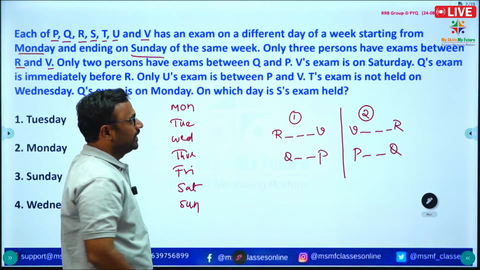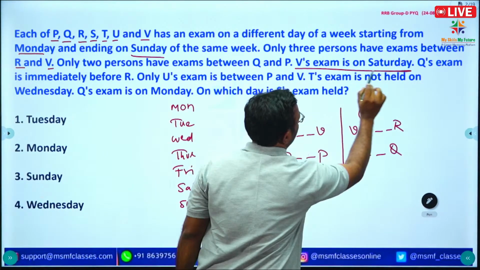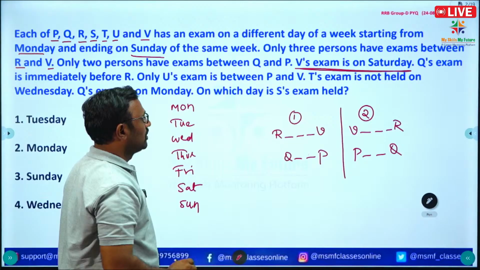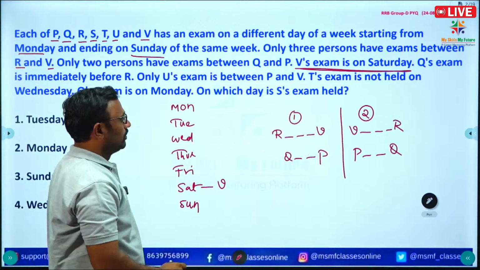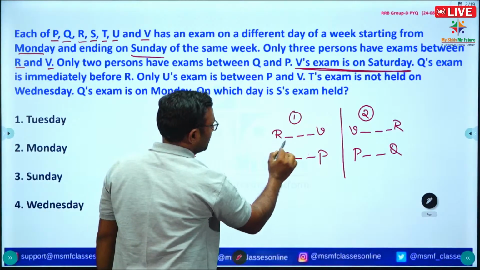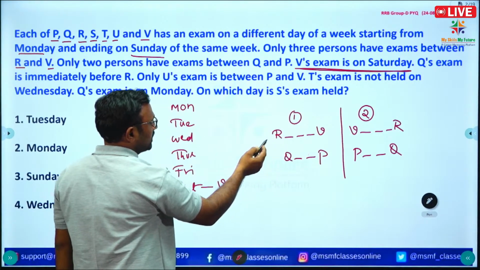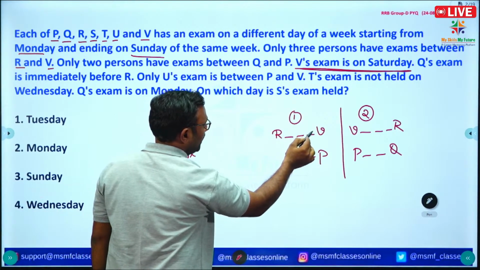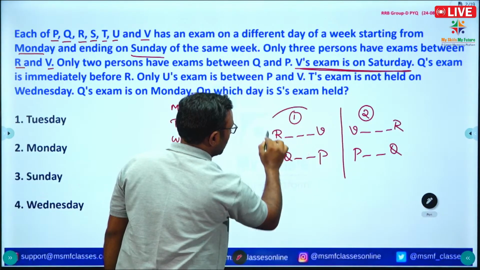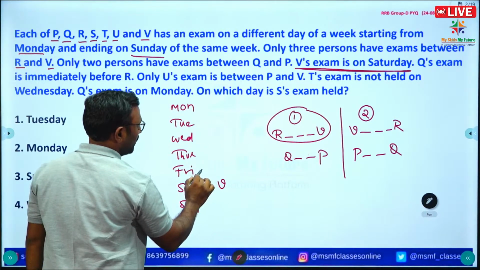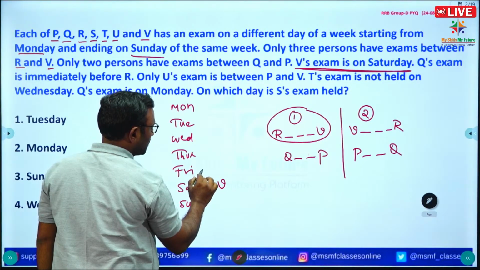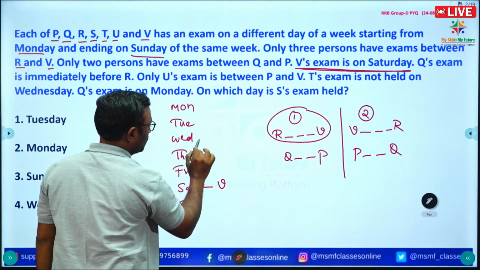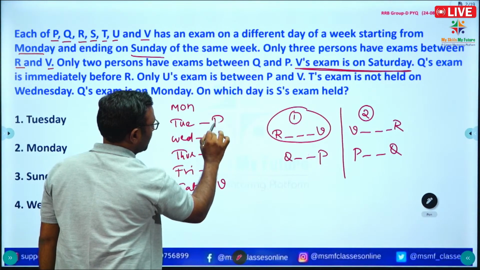V's exam is on Saturday. Information is given. So, we can write V here. Okay. See here, by using the first information, only 3 persons are there between R and V. So, we can take case 1. Between R and V, we have 3 persons, so 1, 2, 3, we can write R is here.